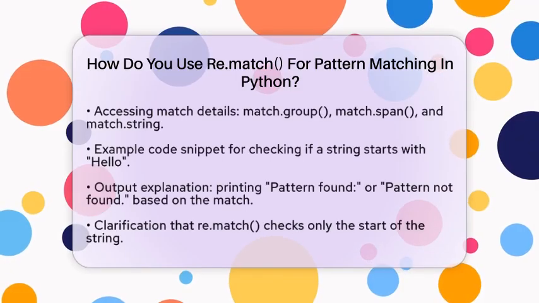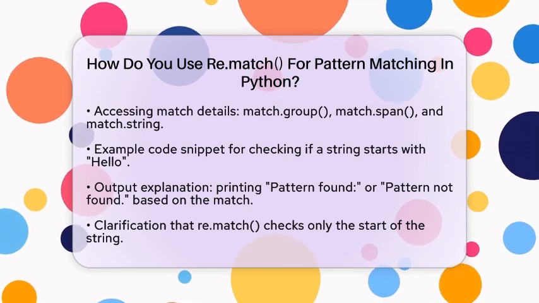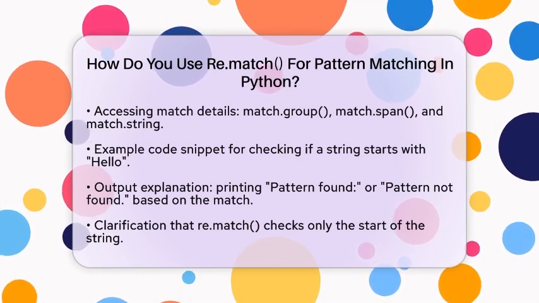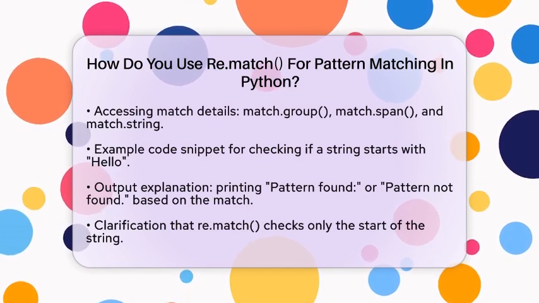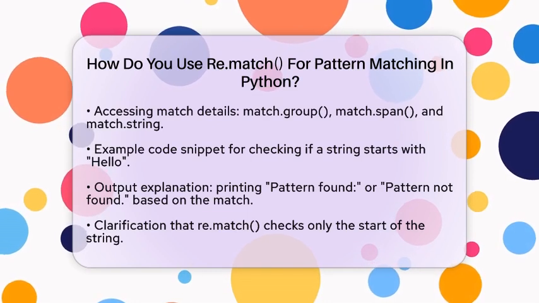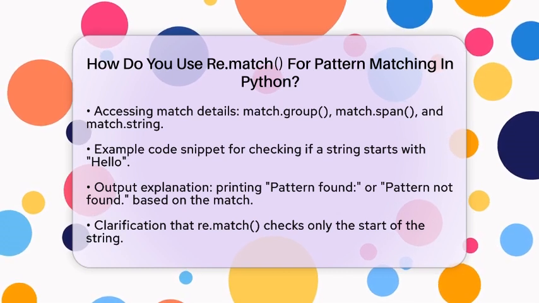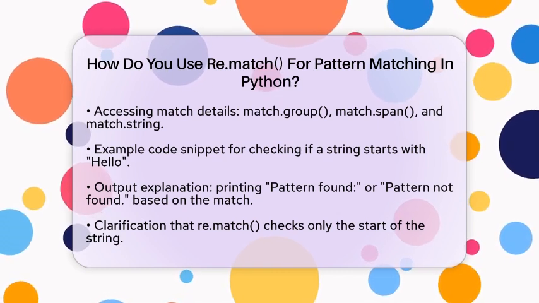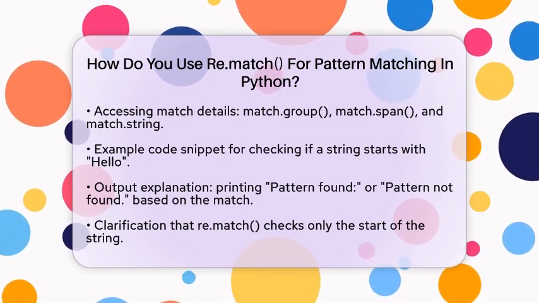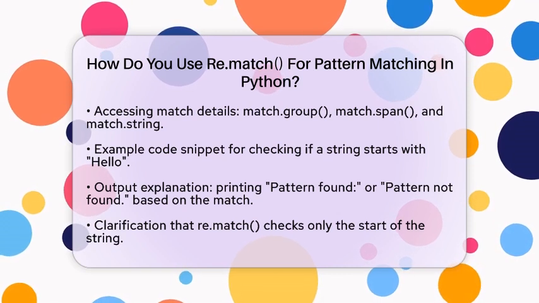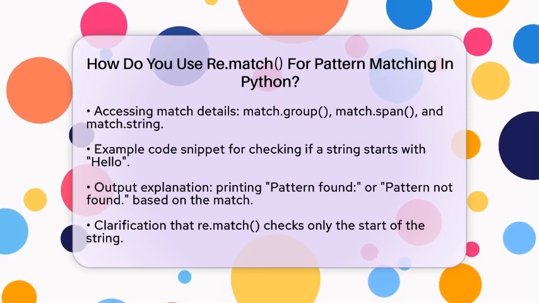Let's look at a simple example. Imagine you have a string that says hello world, and you want to check if it starts with hello. You would write the following code. import re, text = "hello world", pattern = "hello", match = re.match(pattern, text). If a match is found, you can print "Pattern found:" followed by match.group(). If not, you would print "Pattern not found." In this case, since the string starts with hello, re.match will return a match object, and you will see "Pattern found: hello" in the output.